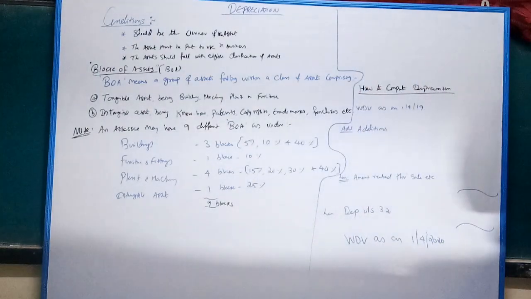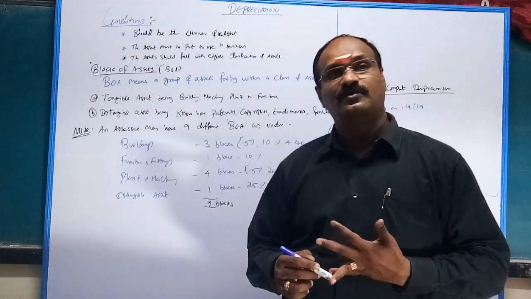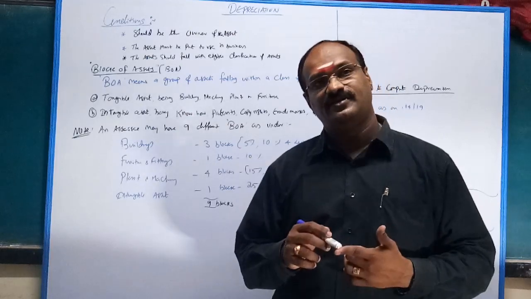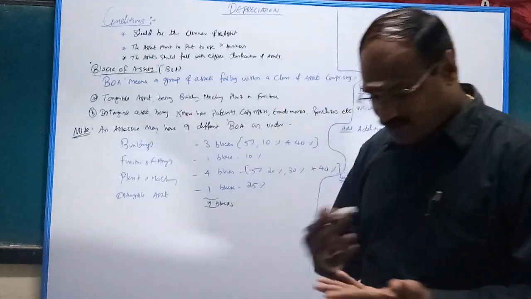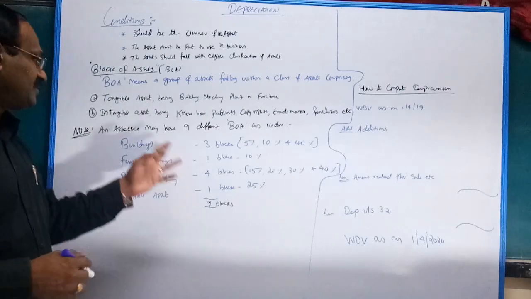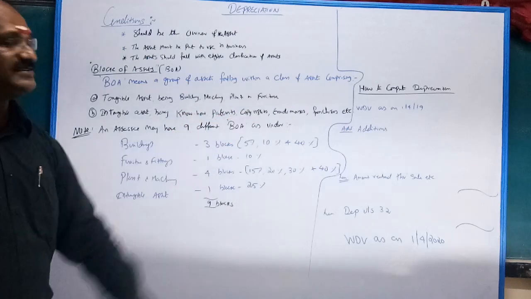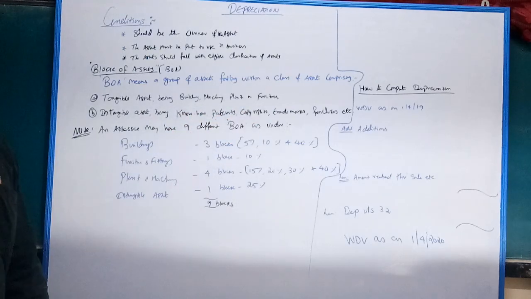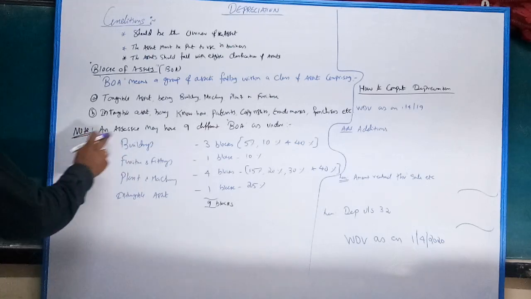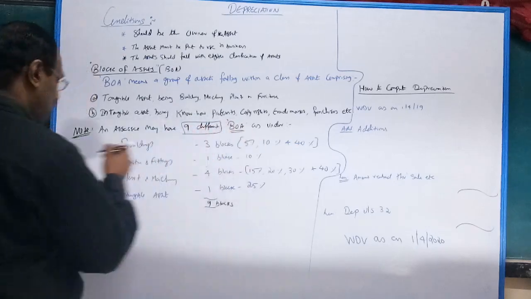Repeat, building, machinery, plant or furniture. What about intangible? Technical know-how, patents, copyrights, trademarks, franchises, etc. So these are the intangible assets. Okay, note, very important note. An assessee may have 9 different blocks of assets.